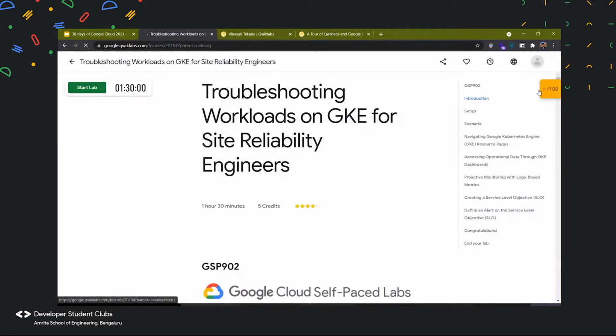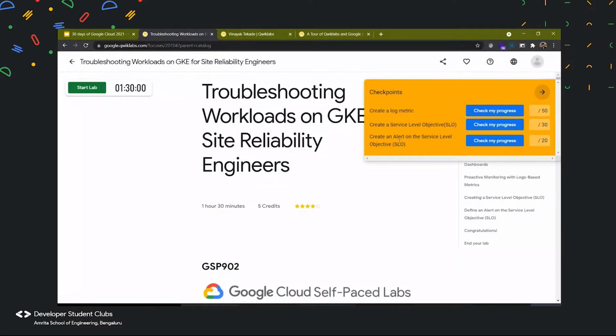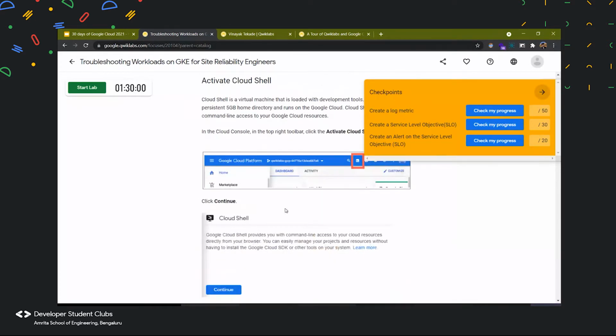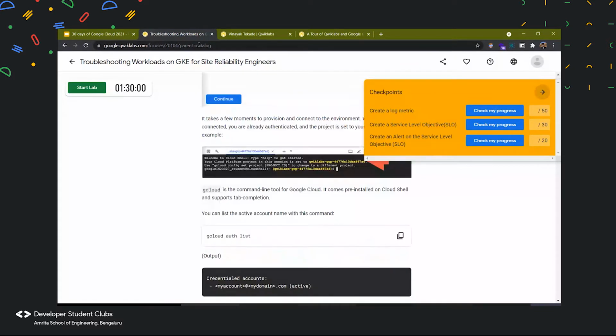So yes, here we have particular agendas to finish. And what QuickLab will do is that since it has assigned you one temporary account, it can track you, like how many resources you are creating, what all the things you have created. All those can be tracked, and based on that tracking, you will be given points. And once you finish all of these points, only then can you finish the lab, and that will mean that you have learned this concept properly, right?